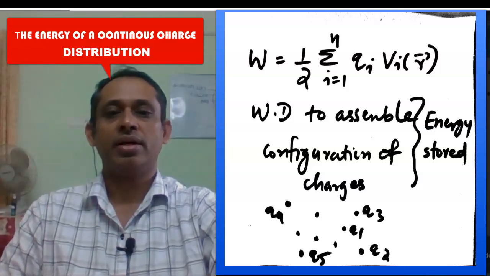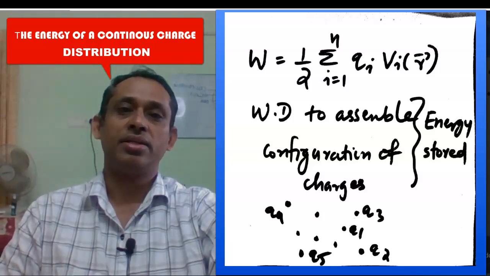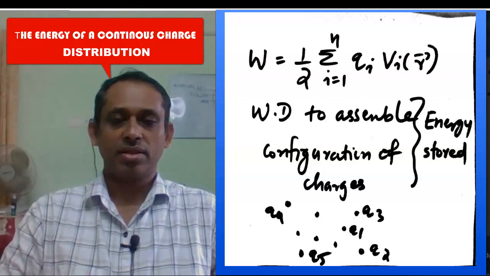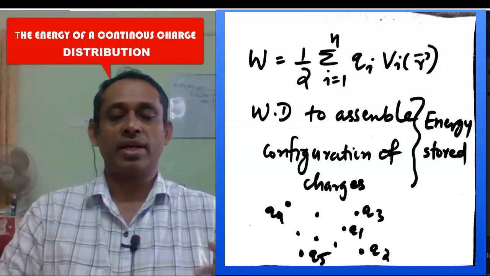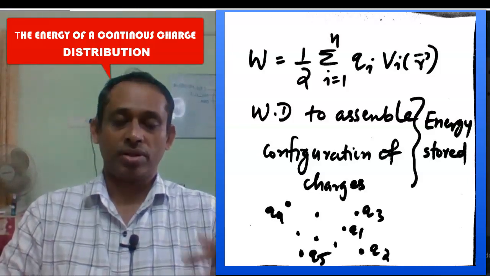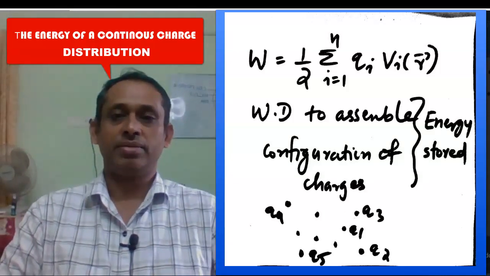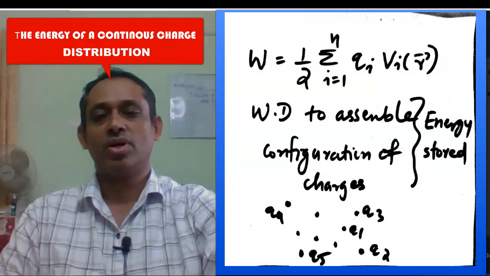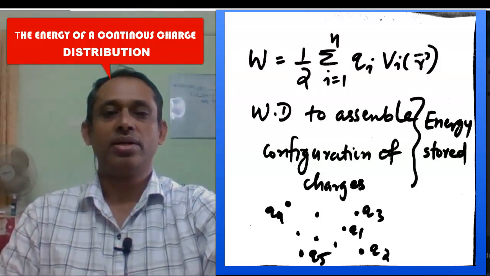Qi are the charges and Vi is the potential at each charge i. So this is the work done to assemble a configuration of charges, and this is also the energy stored. We can get back this energy, or the work done, and that is the energy stored in it. That we have seen in the last class. So the work done is equal to half sigma i equal to 1 to n Qi Vi of R.